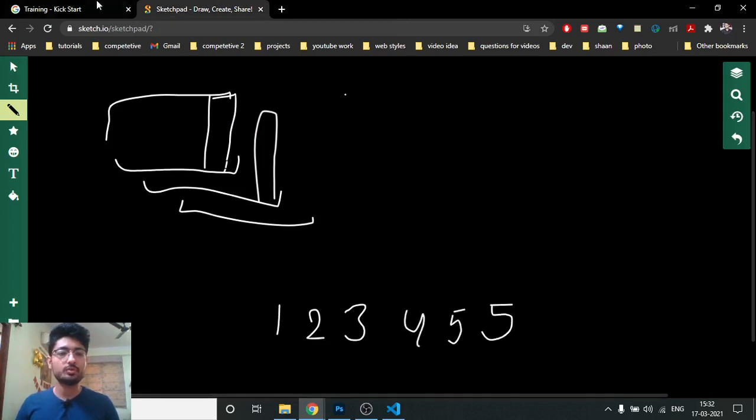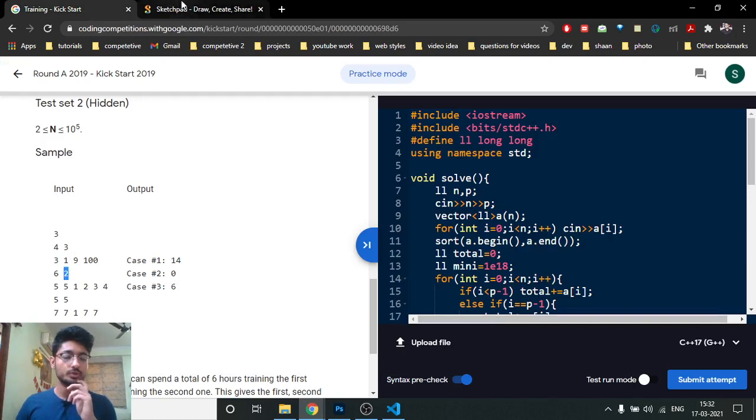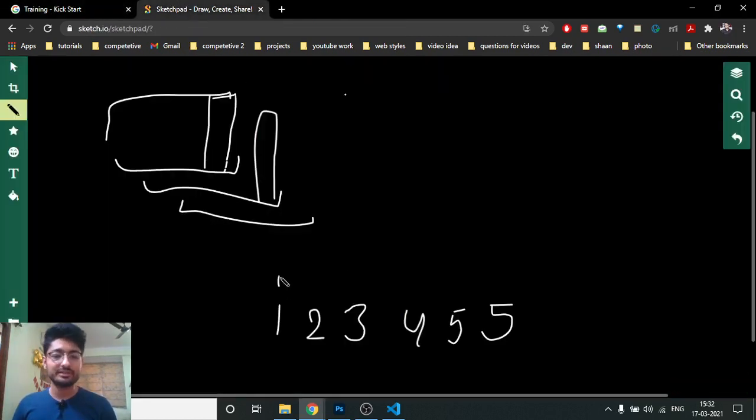Then you want a group of size 2. If I choose a group of size 2, what do I want? I want everyone in this group to be of equal value. So what we have to do here is, this is the maximum, so I have to bring the rest of them equal to this value.